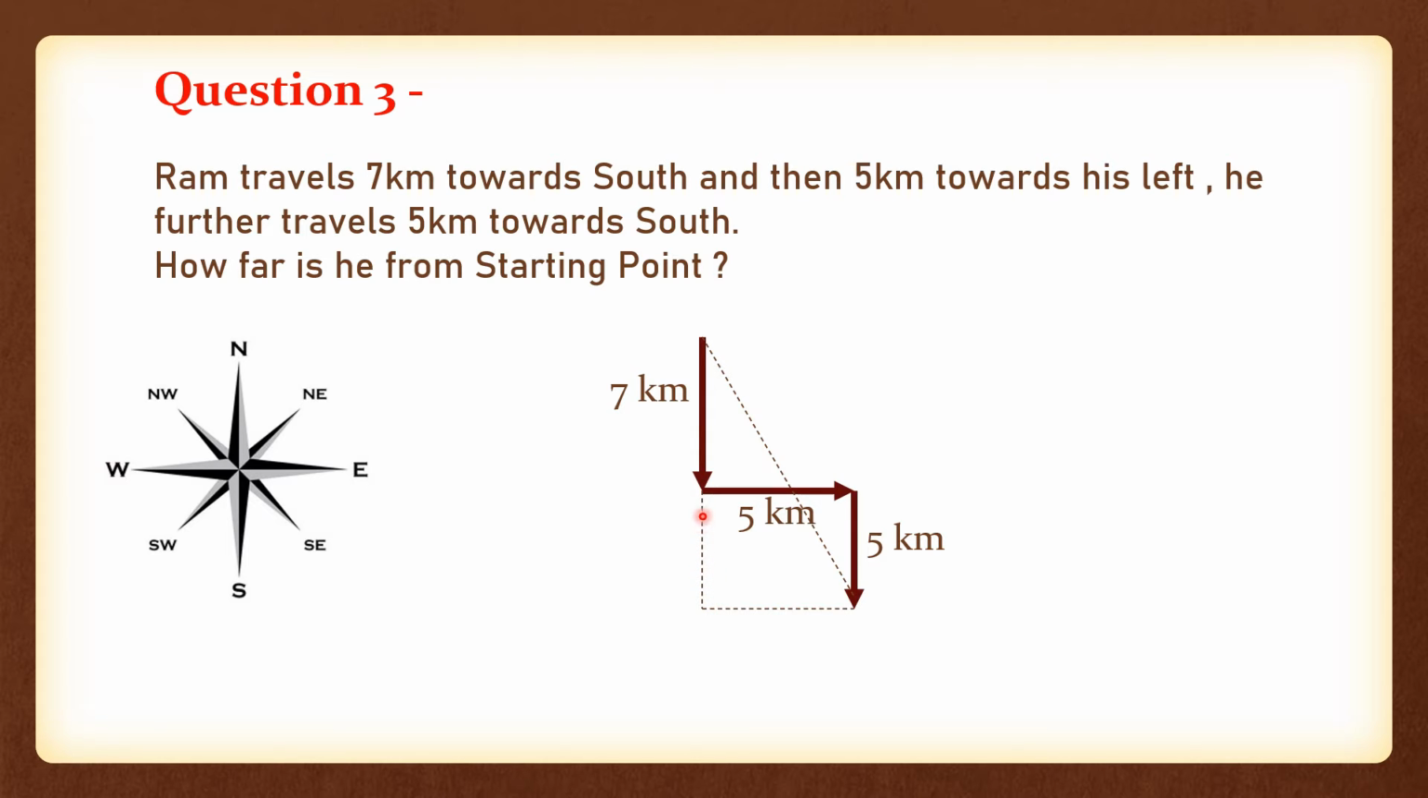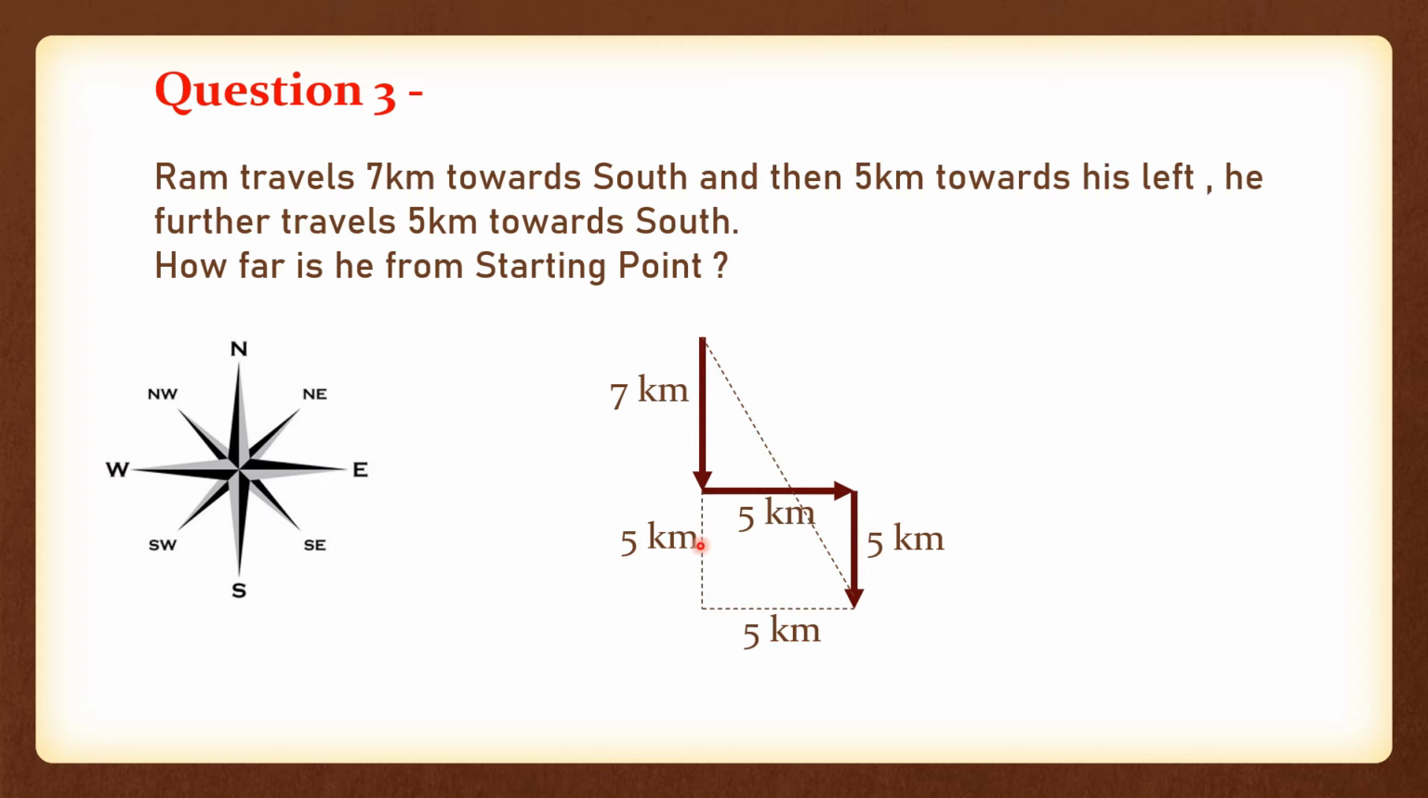As you can easily say, it is making the shape of a square, right? And all the sides of a square are equal. So this side will be 5 kilometers, right? And this also will be 5 kilometers. Are you getting my point? This is making the shape of a square, and a square has all sides equal, right? So we can make all the sides equal, correct?